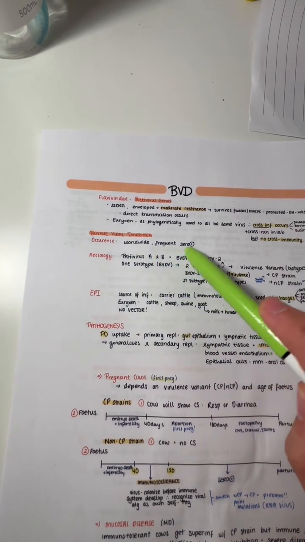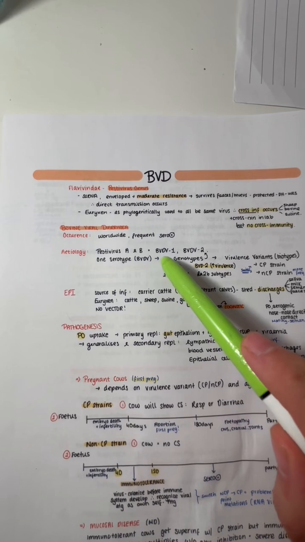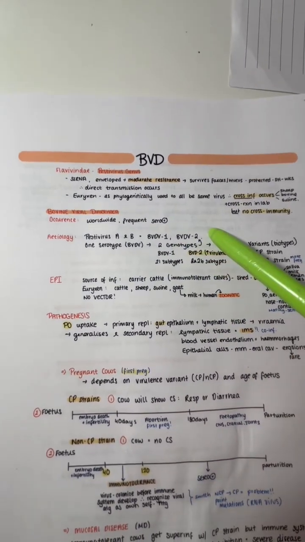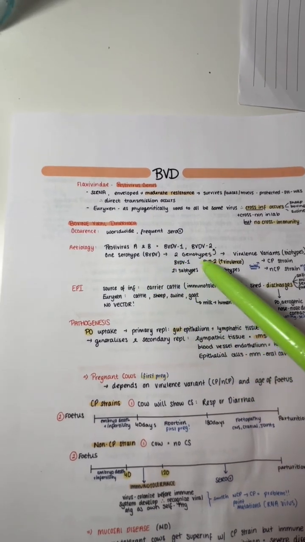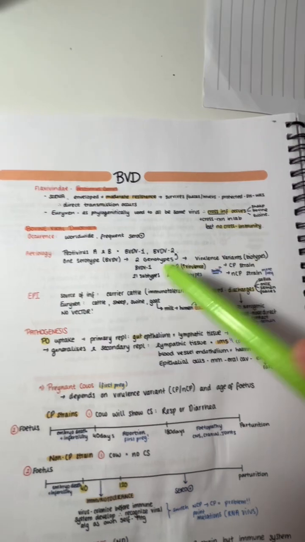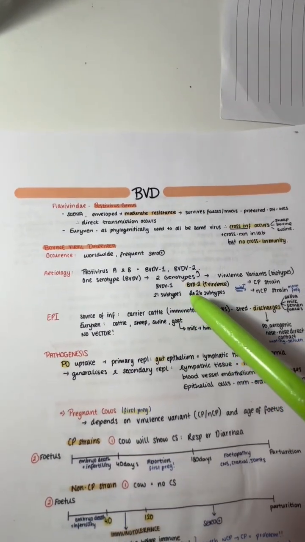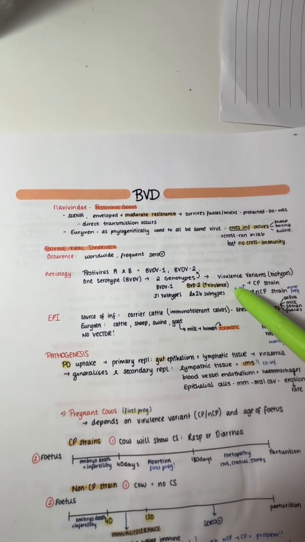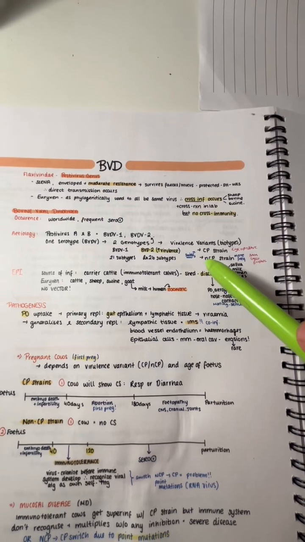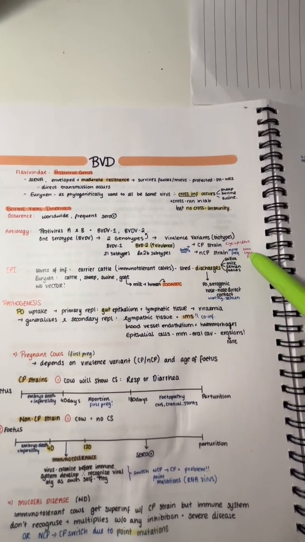It's frequently seropositive. For the etiology, pestivirus A and B make BVDV1 and BVDV2. There is one serotype but two genotypes. The virulence has variance. Bovine viral diarrhea virus 1 has 21 subtypes, and bovine viral diarrhea 2 has increased virulence and has 2A and 2B subtypes. Cytopathic strains have more virulence and non-cytopathic strains are more frequent.